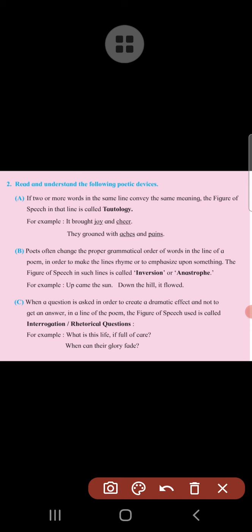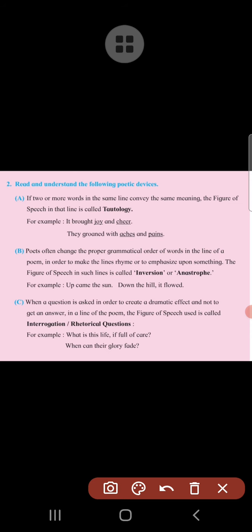Today, we are going to understand this with the help of the activity on poetic devices, various kinds of poetic devices which are used in the poem. Poetic devices are nothing but figures of speech. So, the first poetic device that we want to understand in today's session is tautology. First of all, what is meant by tautology? Try to understand.